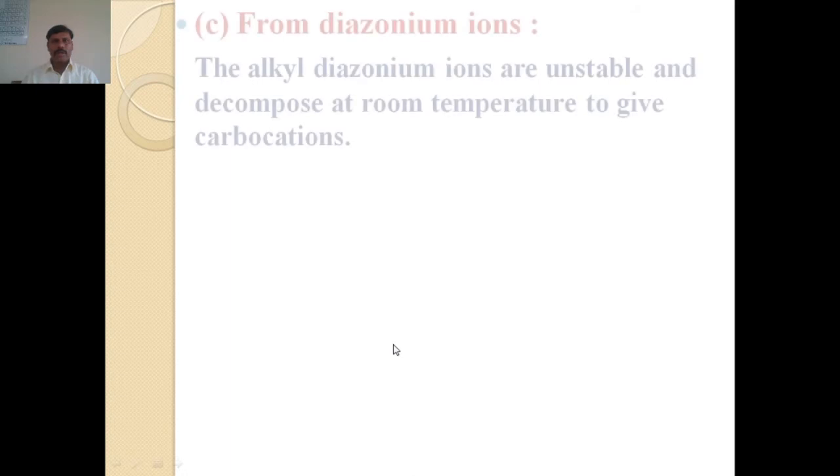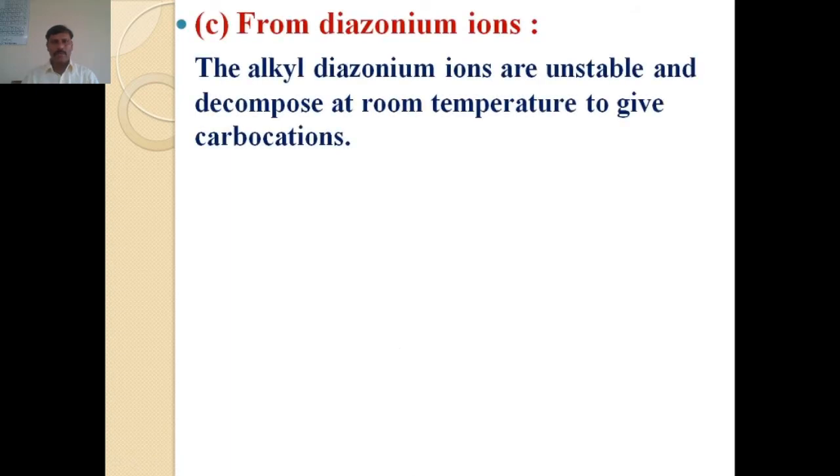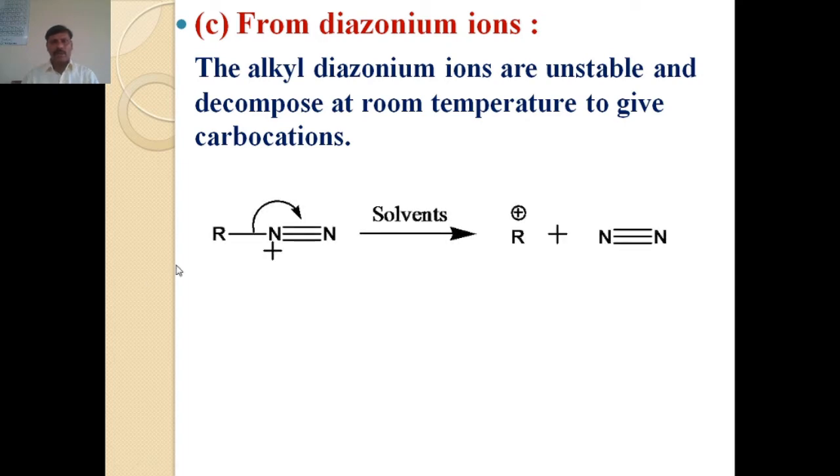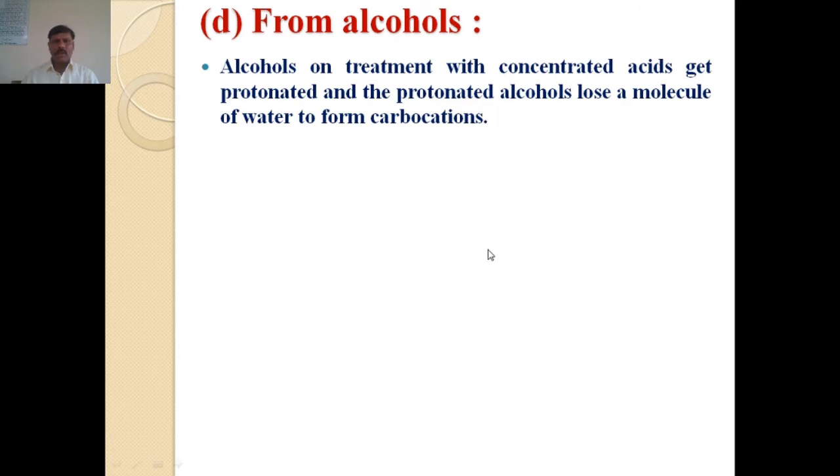Third method, generation of carbocation from diazonium salt, or by using the diazotization reaction. When that alkyl diazonium compound undergoes ionization or decomposition, the bond pair of electrons moves towards the azo group and a positive charge forms on the alkyl group. Therefore, we can generate the carbocation from diazonium.